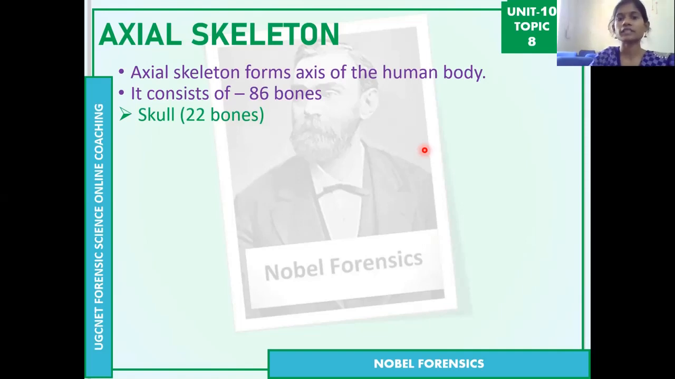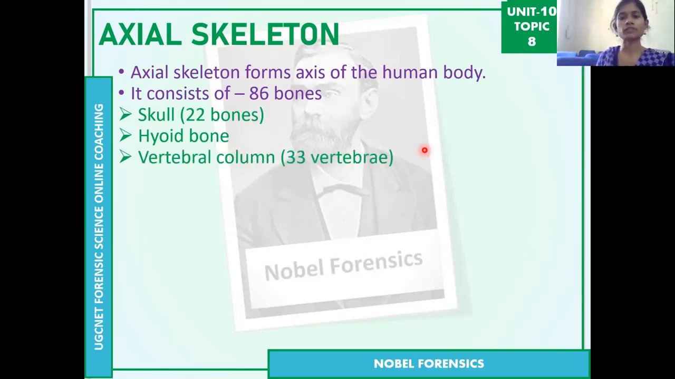Coming to the skull, the skull has 22 bones, divided into cranial bones and facial bones. The face has the facial bones, and the cranial vault, the cranium of the skull, has the cranial bones. Both together make 22 skull bones. Then the hyoid bone is actually a neck bone, which is only one single bone. In childhood it has different parts, but they fuse to form one single bone, the hyoid bone.